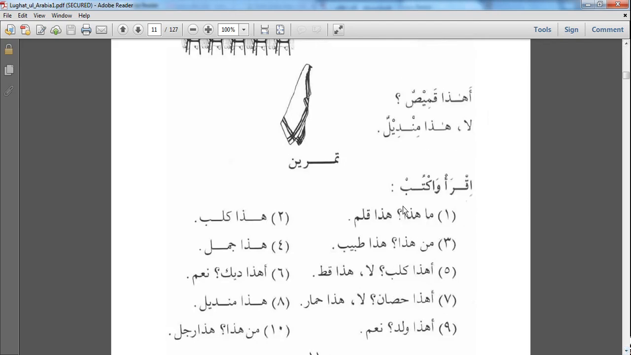The exercise tells us again, Iqra waktub, read and write. These words, you should have come across them already. Let's go through them. Ma hada? Hada qalamun.